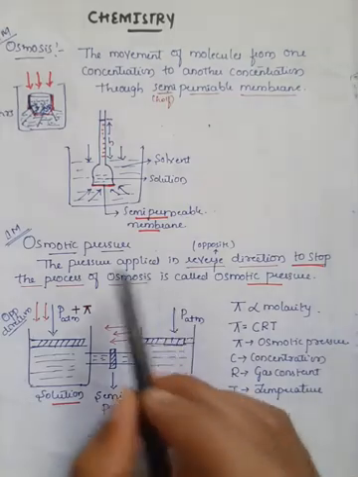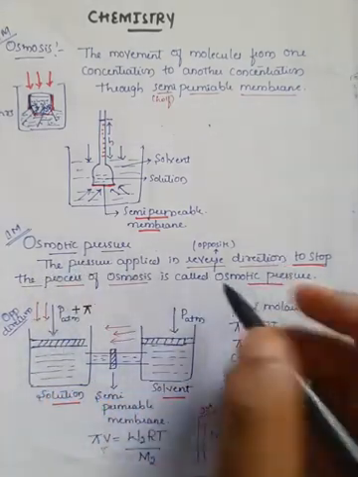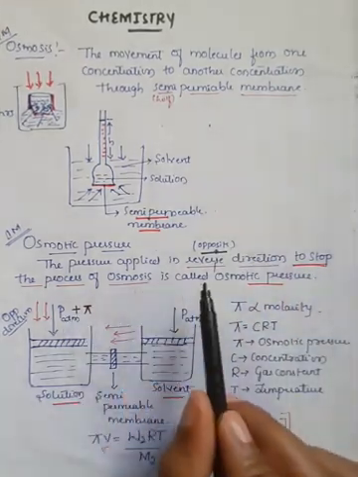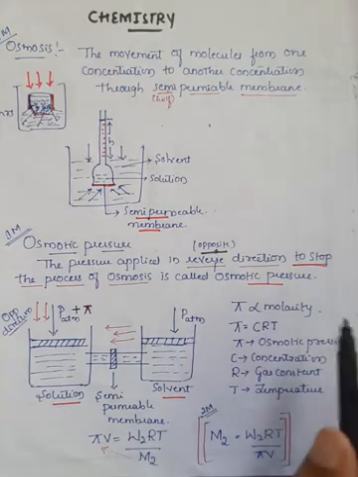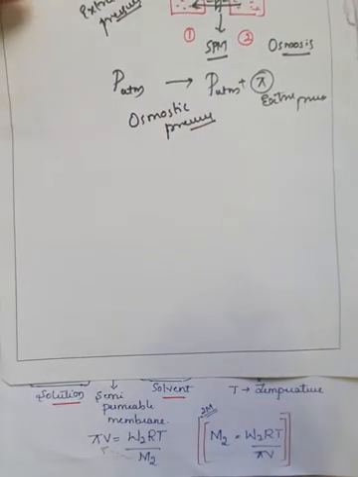Very simple experiment and very simple diagrammatic representation. The pressure applied in a reverse direction or in an opposite direction to stop the process of osmosis is generally called osmotic pressure. And we have also seen the diagrammatic representation, and there is one important formula in the calculation of osmotic pressure.